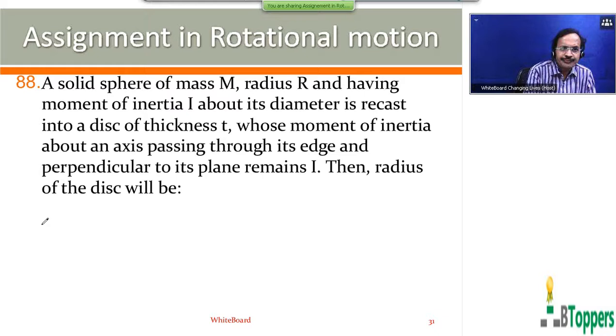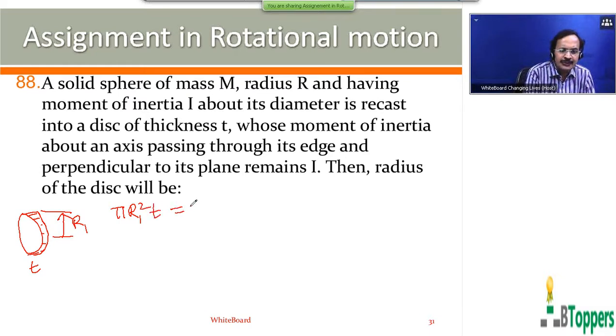So the mass of the sphere equals the mass of the disk formed. The volume of the disk formed, you can write, as face area of the disk times the thickness of the disk. Let t denote the thickness of the disk, and let R1 denote the radius of the disk. So the volume of the disk you can write as pi R1 square into t. That is equal to the volume of the solid sphere, because the same volume is recast into a different shape.